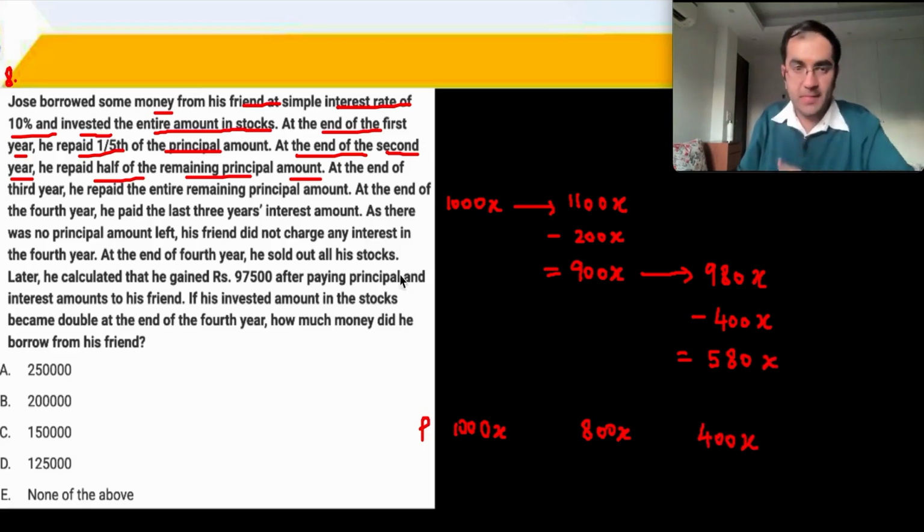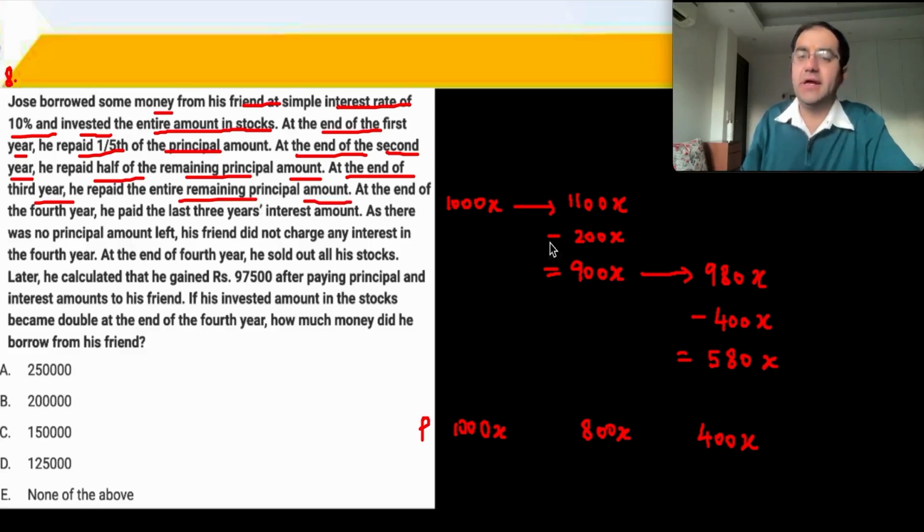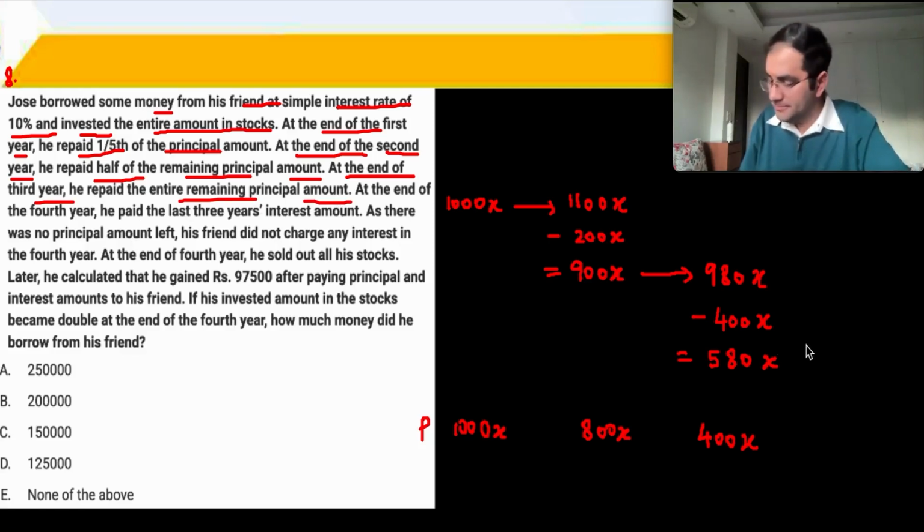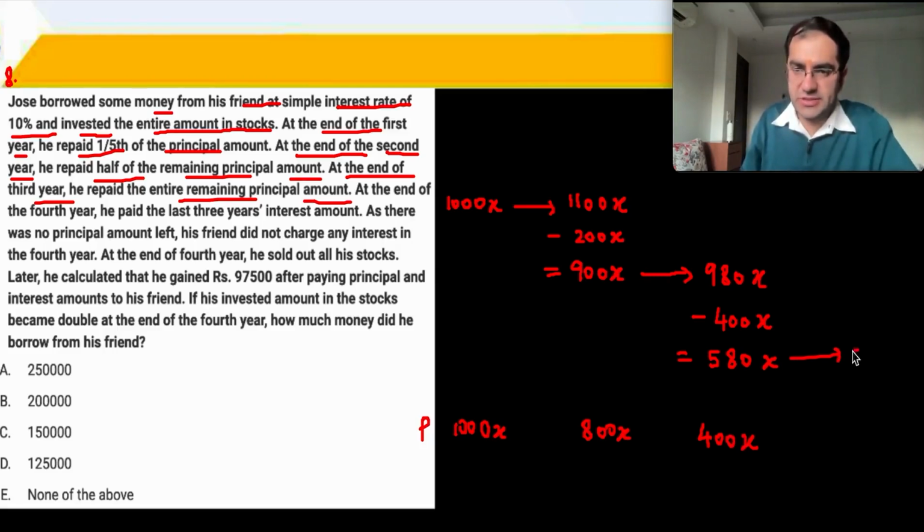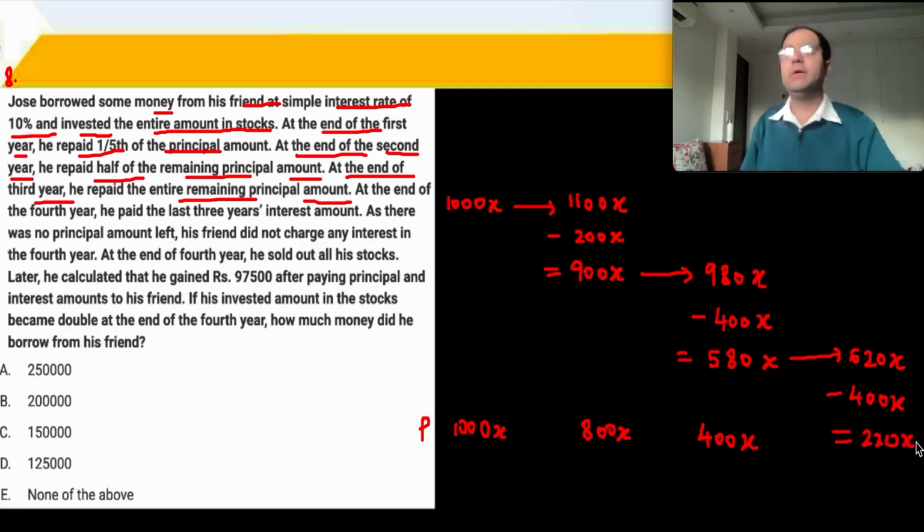Okay? And at the end of the third year, he repaid the entire principal amount, right? So now 400x is the principal. On this, 10% is 40x. So 580x add 40x, you get 620x. And what he does is that he repays the remaining principal amount, that is 400x, and now the principal has been paid off. Only interest is to be paid off.